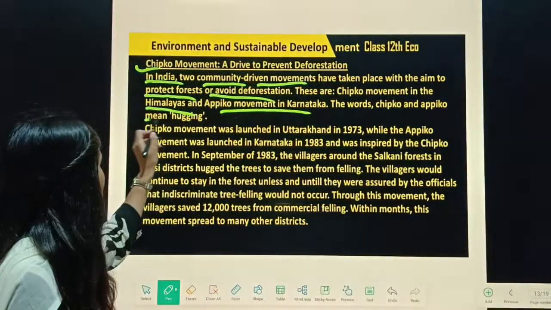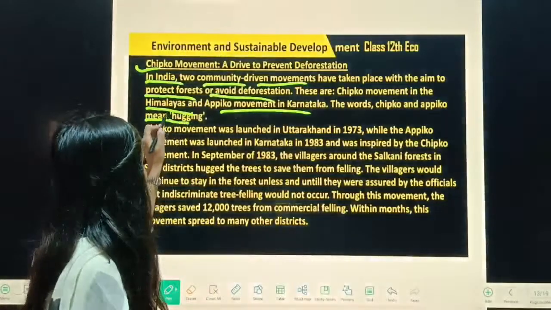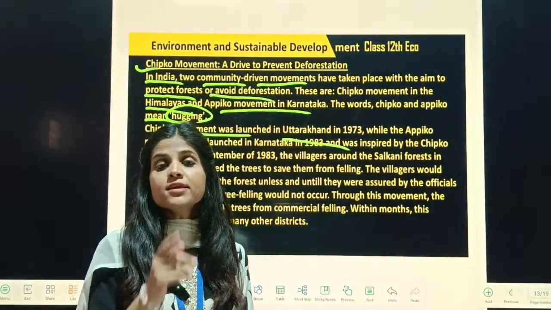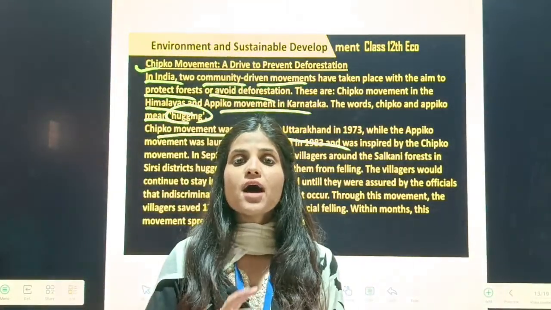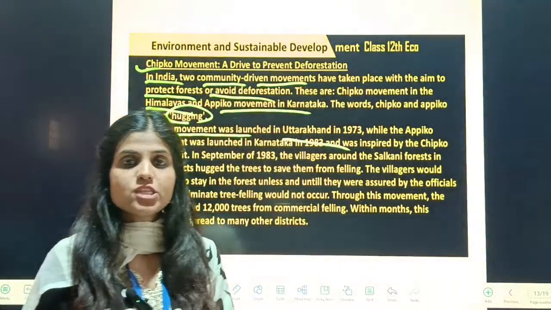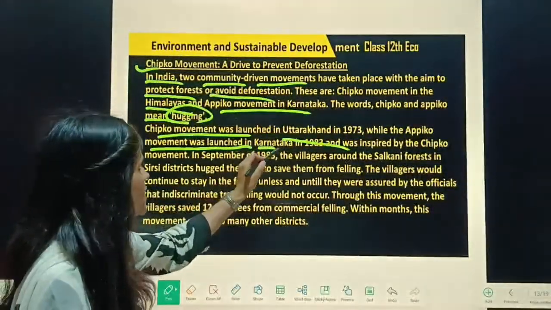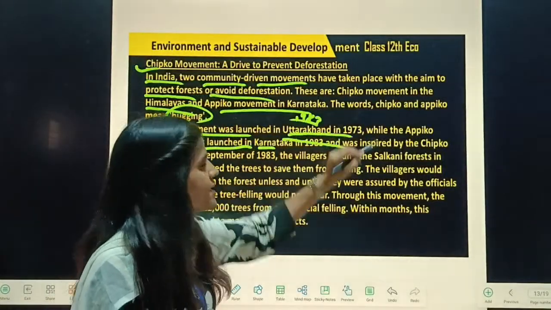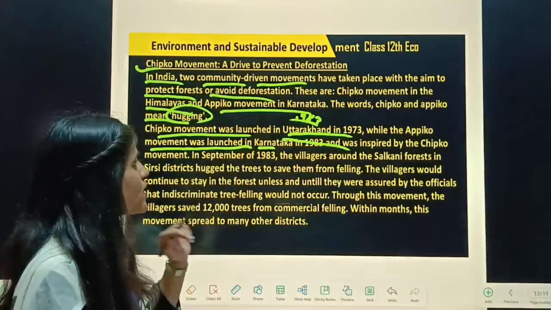The words Chipko and Apiko both mean hugging only, कि आप पेड़ को hug कर रहे हो, गले लगा रहे हो, hugging. So Chipko movement was launched where? In Uttarakhand in the year 1973 with the purpose of avoiding the cutting of trees and avoiding deforestation. For this purpose only the Chipko movement was launched. While the Apiko movement was launched in Karnataka in which year? That is 1983. So Uttarakhand में 1973 में Chipko movement आया and Apiko movement launch हुआ कर्नाटका में in the year 1983.